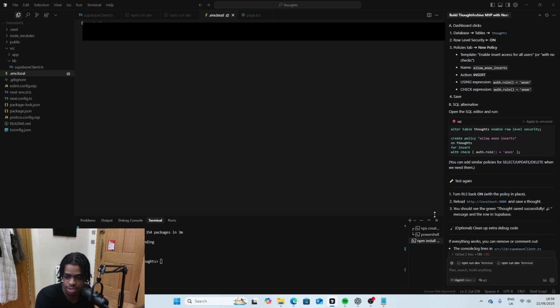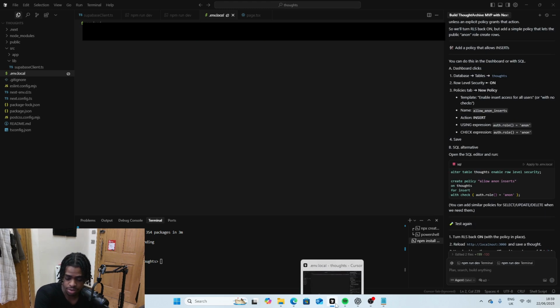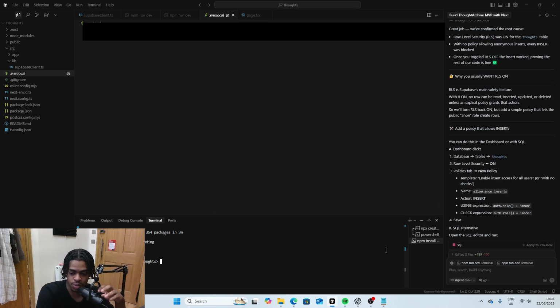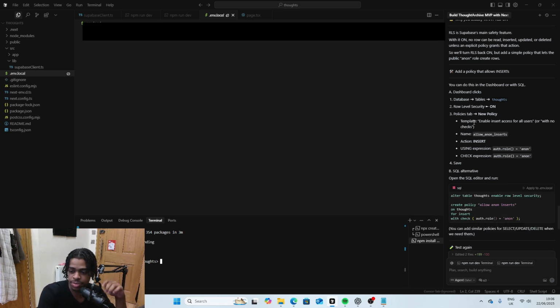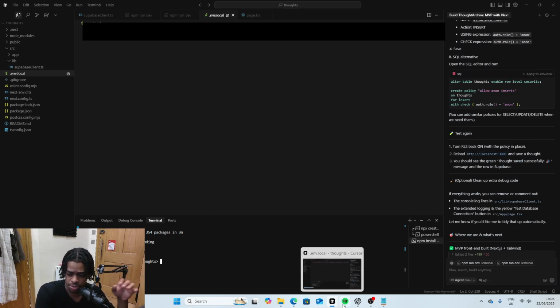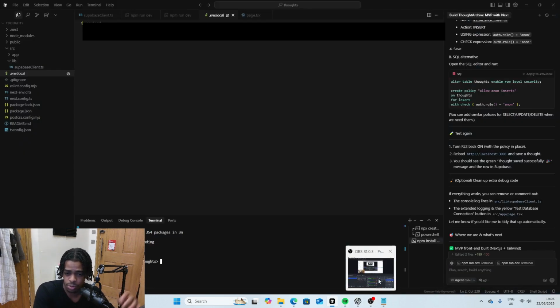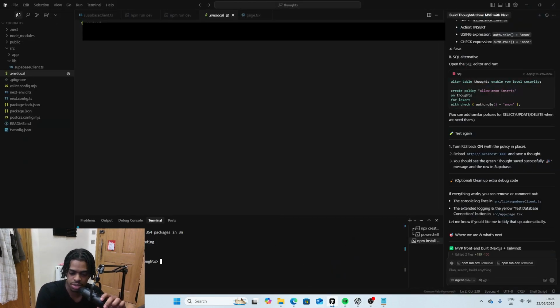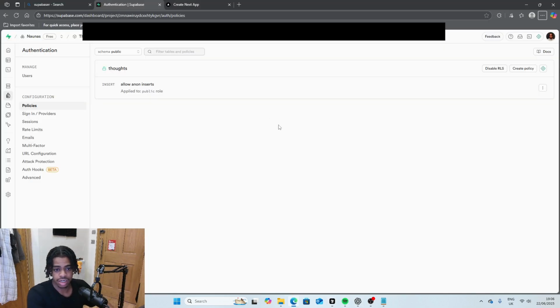Okay, so what did it tell me I should do? It told me, let's put back on the RLS. So what I did was I copied and pasted this entire thing and put it into ChatGPT, just a little bit easier for me to navigate when I'm on Supabase, because I can't really keep going back and forth and split the screen. I don't really like splitting the screen. So just copy and pasted it into ChatGPT and let's see what it tells me.